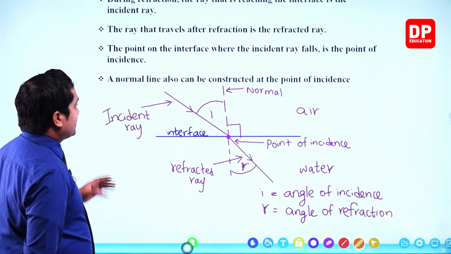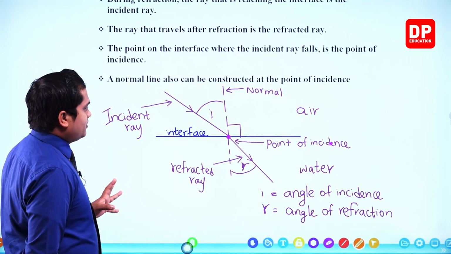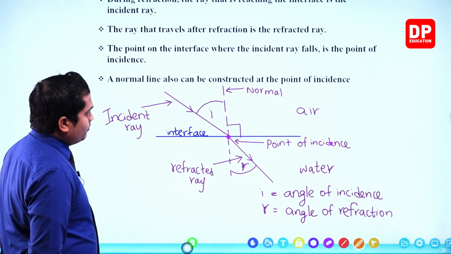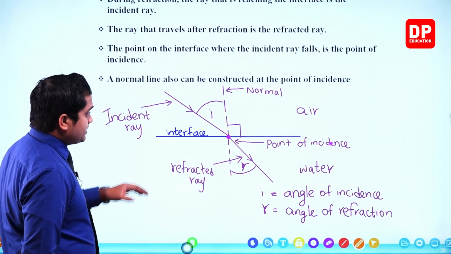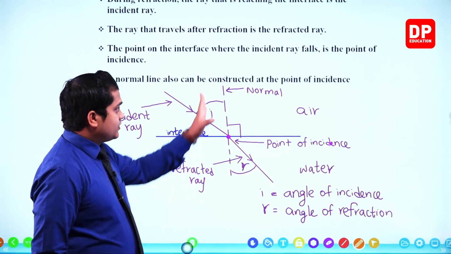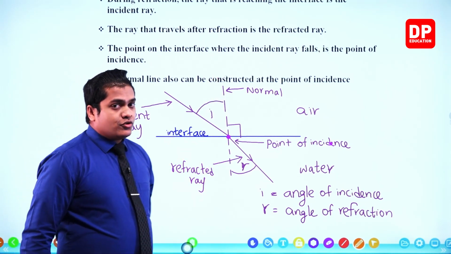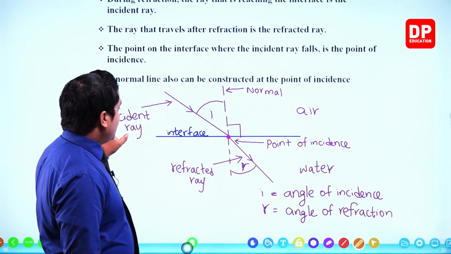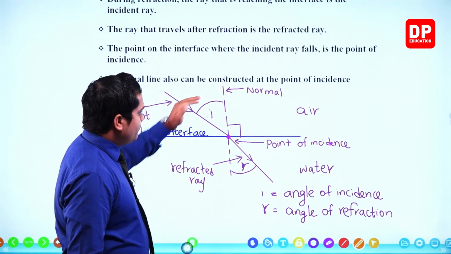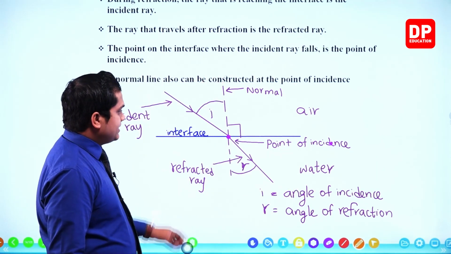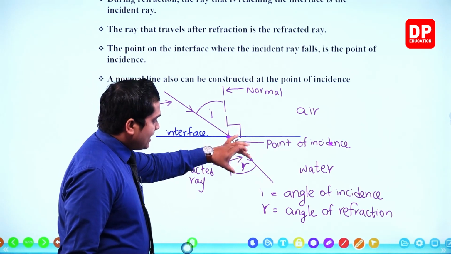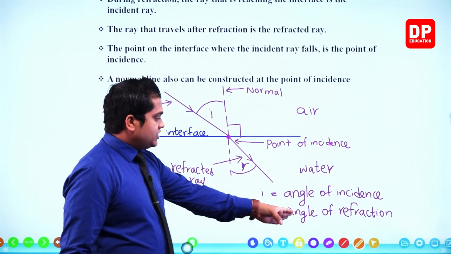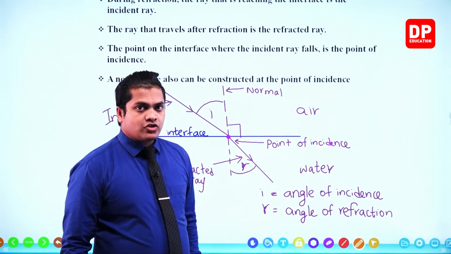Then, my dear children, like in a reflection, we can create a normal line which is perpendicular to the interface at the point of incidence. So this is the normal line. When you draw the normal, you can create two different angles: the angle between the incident ray and the normal, which is called the angle of incidence, and the angle between the normal and the refracted ray, which is referred to as the angle of refraction.